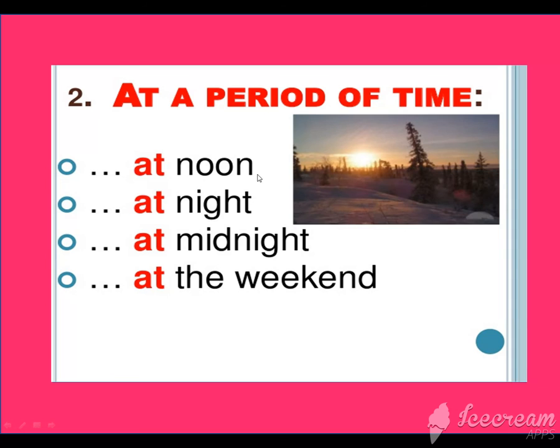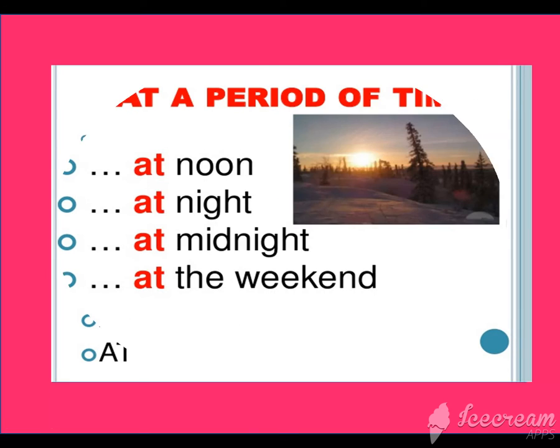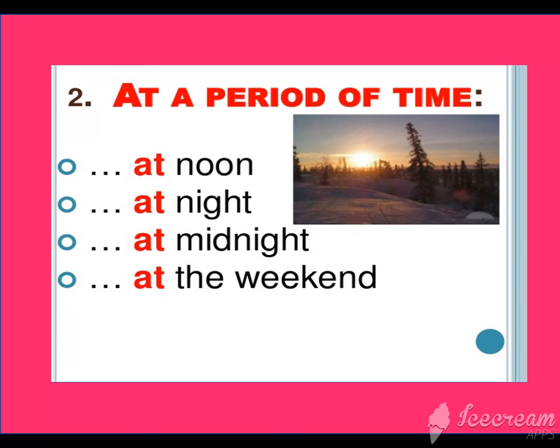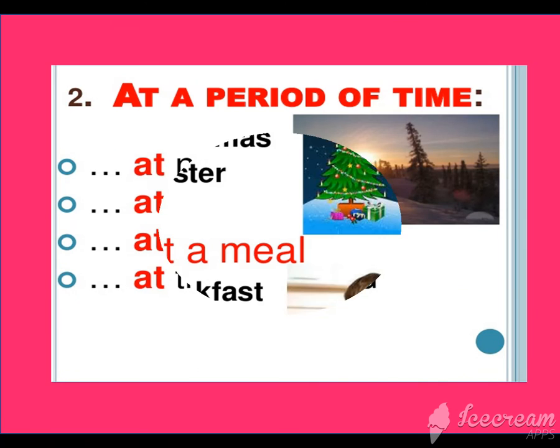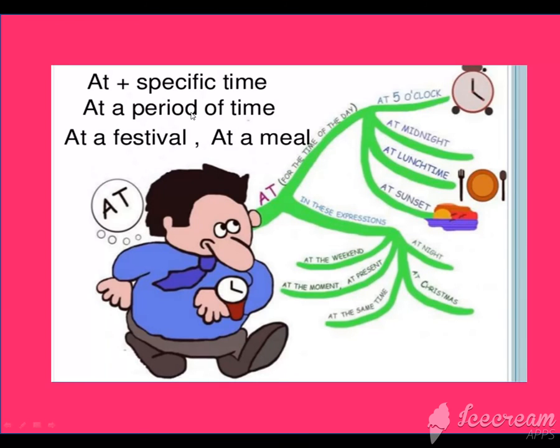At a period of time: at noon, at night, at midnight, at the weekend. In the previous slide, we mentioned the hours, the time, and here we are also mentioning the time, but we are describing the different phases of your day: noon, night, midnight or weekend. Now, at a festival: at Christmas, at Eid, Easter. Another is meals: at breakfast, I take for suppose yogurt at breakfast. I took beef at lunch, at dinner. So at plus specific time, at a period of time, at a festival, at a meal.